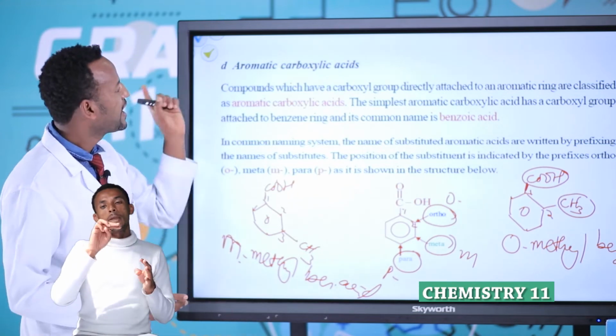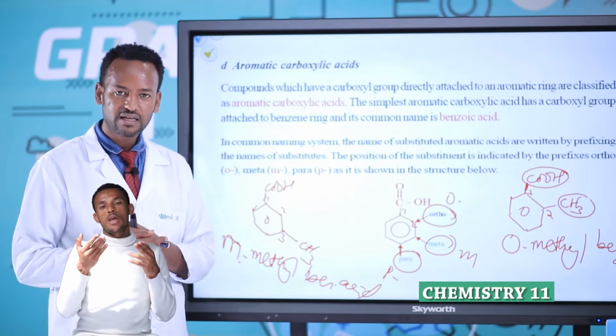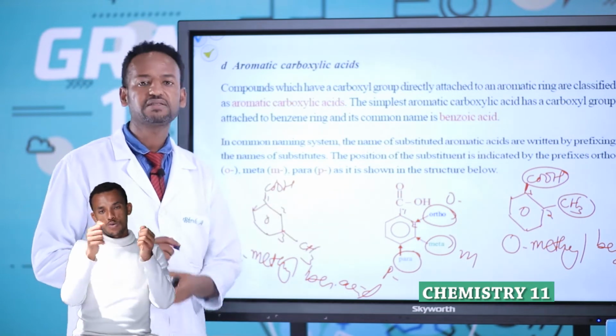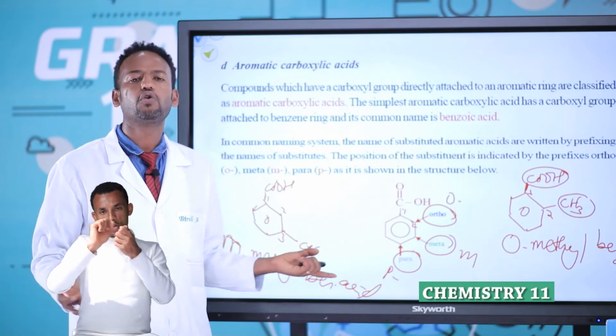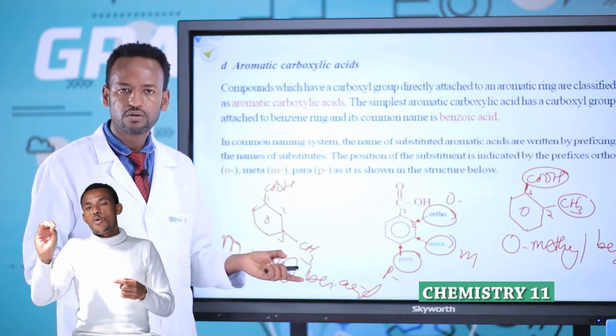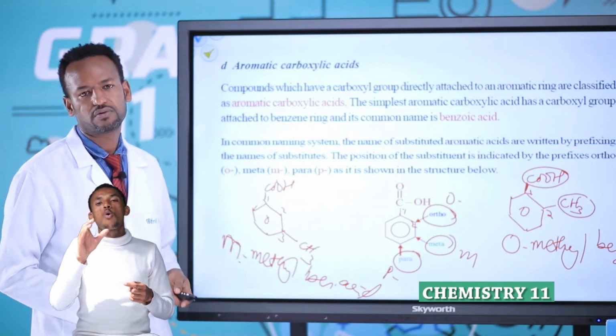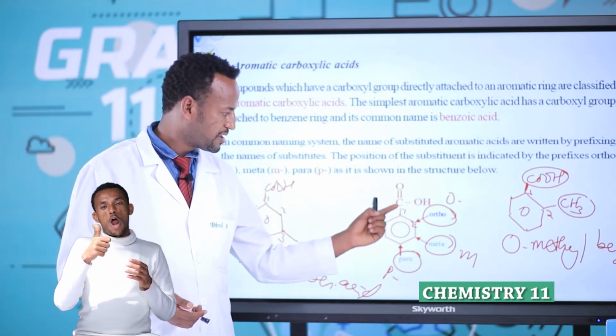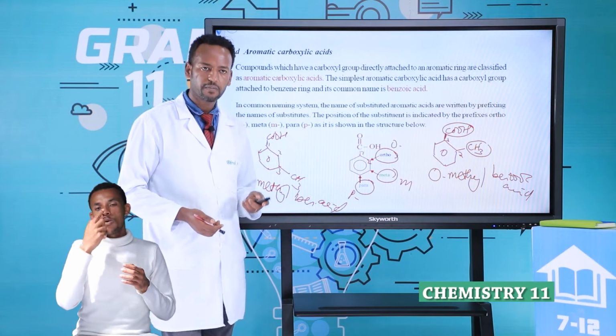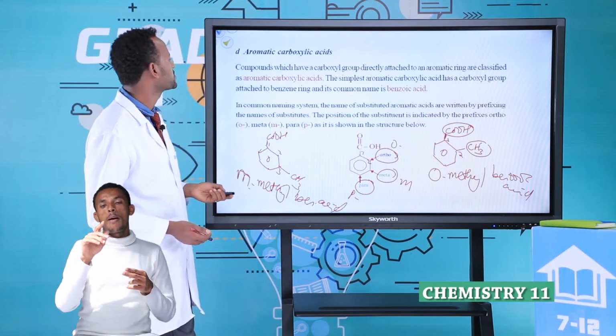This is simply an aromatic carboxylic acid attached with different side chains. If we change this CH3 into fluorine, fluoro, chlorine, chloro, bromine, bromo, and so on, then in aromatic carboxylic acids the common name uses what? Ortho, meta, and para positions.